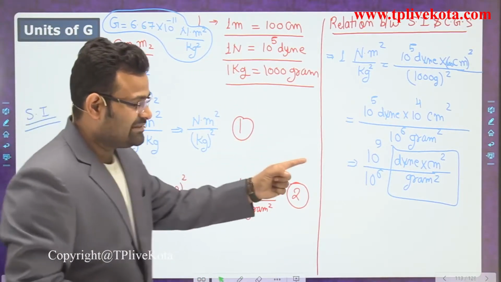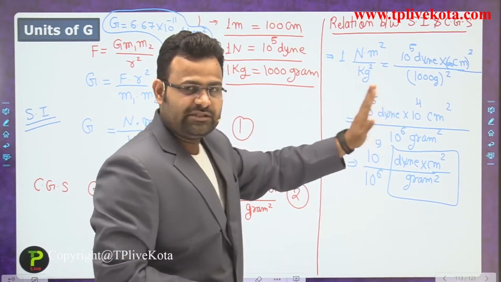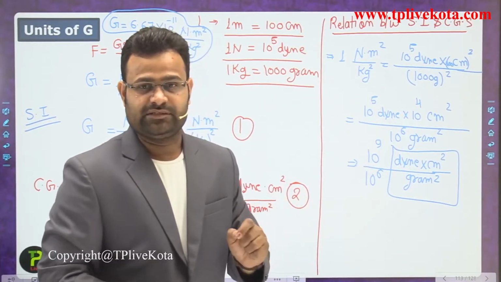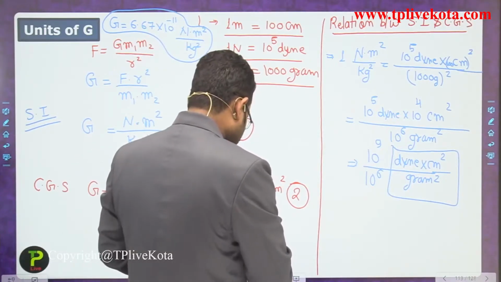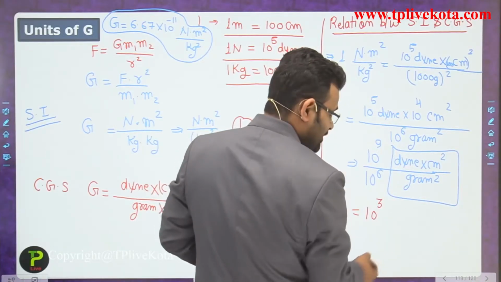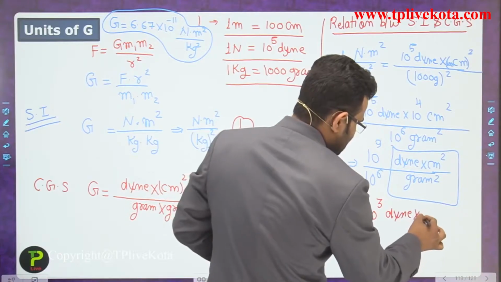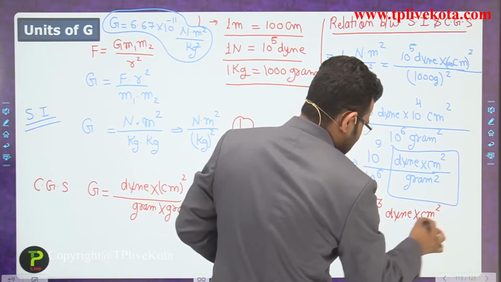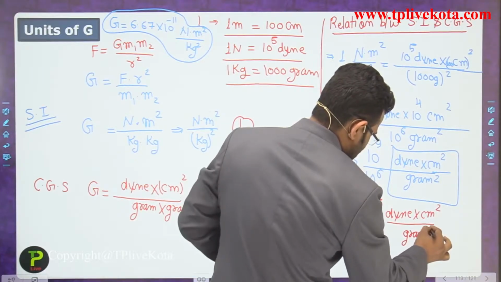But when we convert the SI unit into a CGS unit, it has some more data: a factor of 10 to the power 3 positive, Dyne multiplied by centimeter square divided by gram whole square.